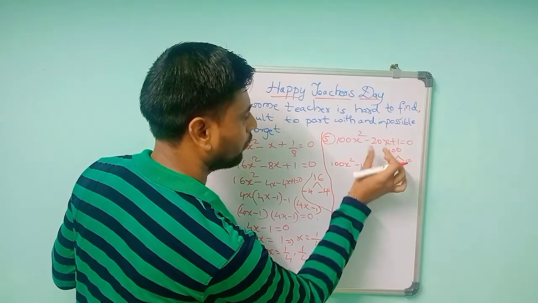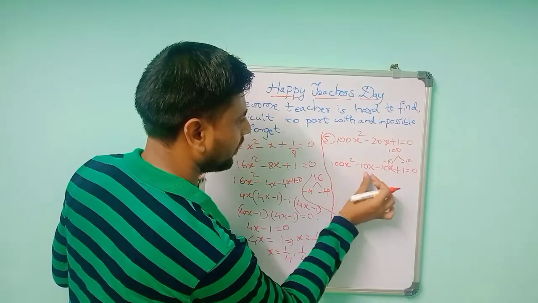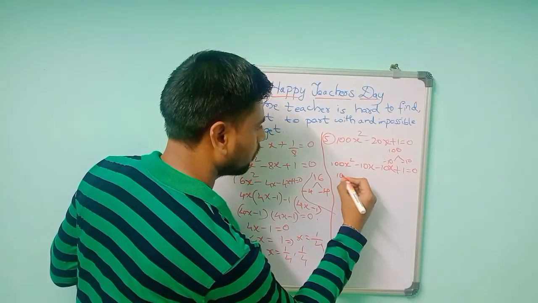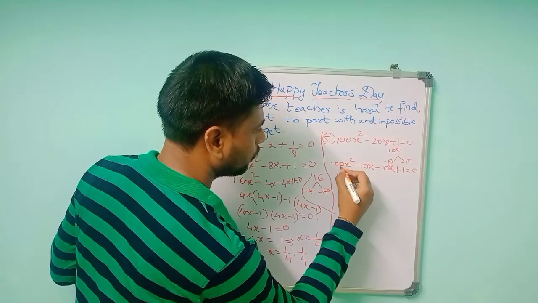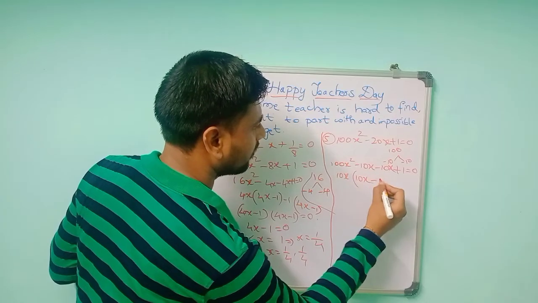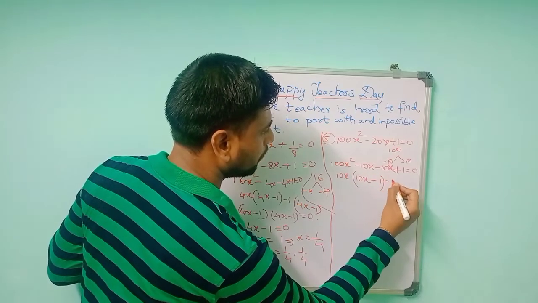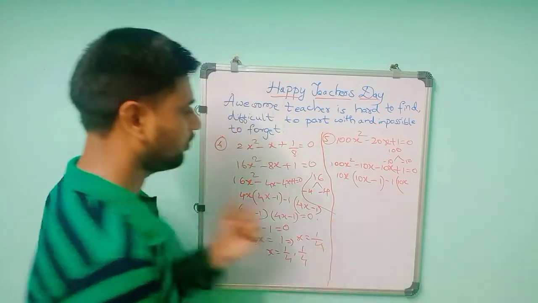You split this one as minus 20, so it will become equal to 0. So 100x is there, 10x is there. You can take 10x common, and the remaining is 10 there. So you have taken x. To make 100, you have to multiply 10x, minus 10x is there, so same is there, means 1. Then minus 1 you take common, 10x. It is also the same. Here plus is there.